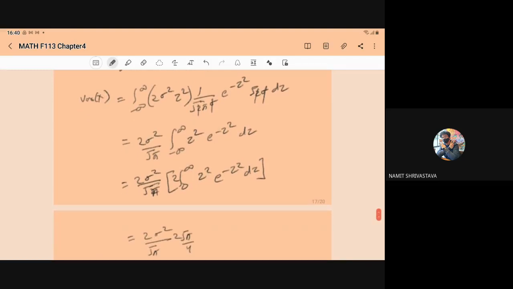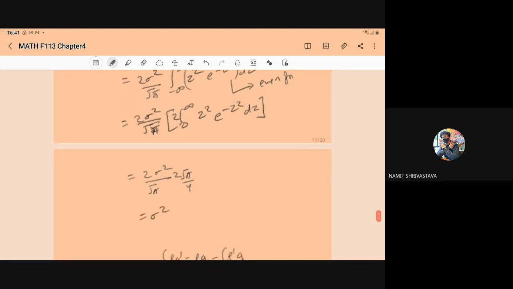Now it is an even function. As a hint, write here that it is an even function. So when it is an even function, the integral from minus infinity to infinity can be written as 2 times the integral from 0 to infinity. So 2 sigma square upon root of pi, times 2, into the integral from 0 to infinity z square e to power minus z square dz.